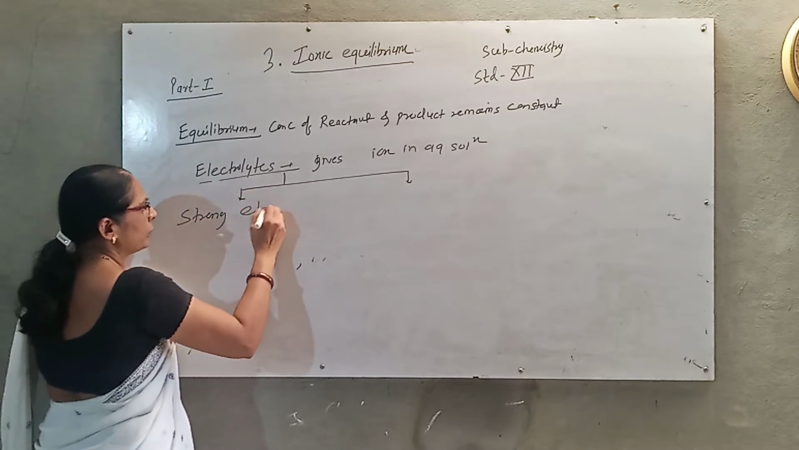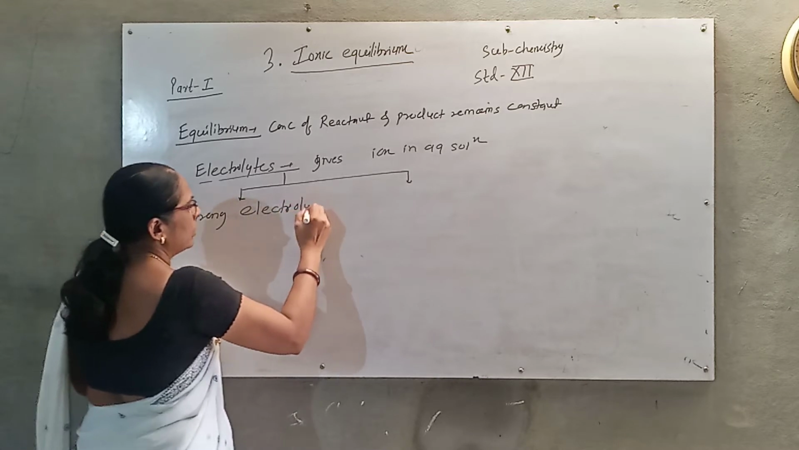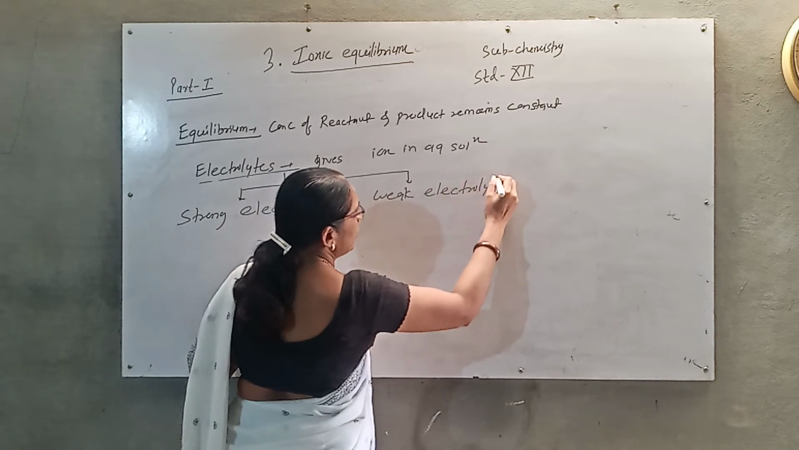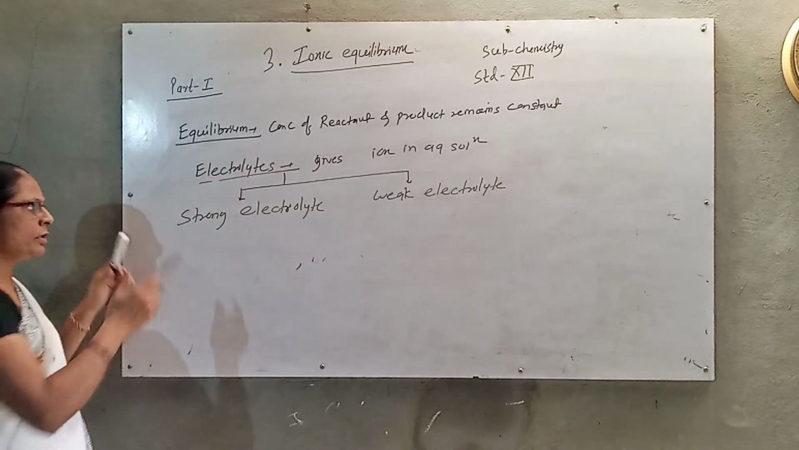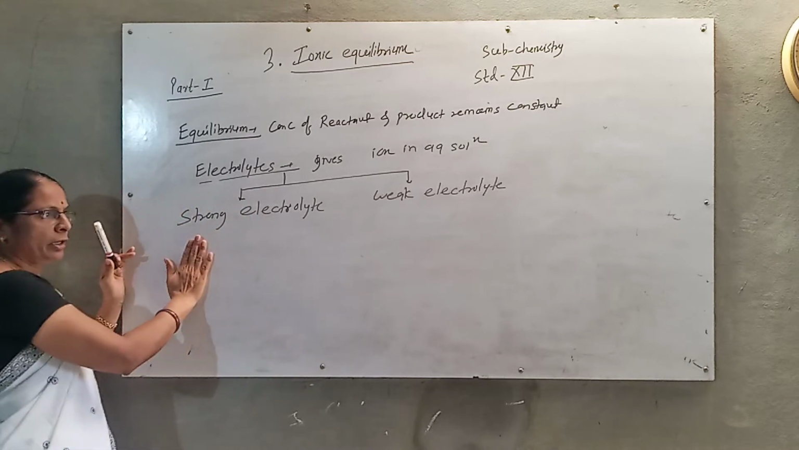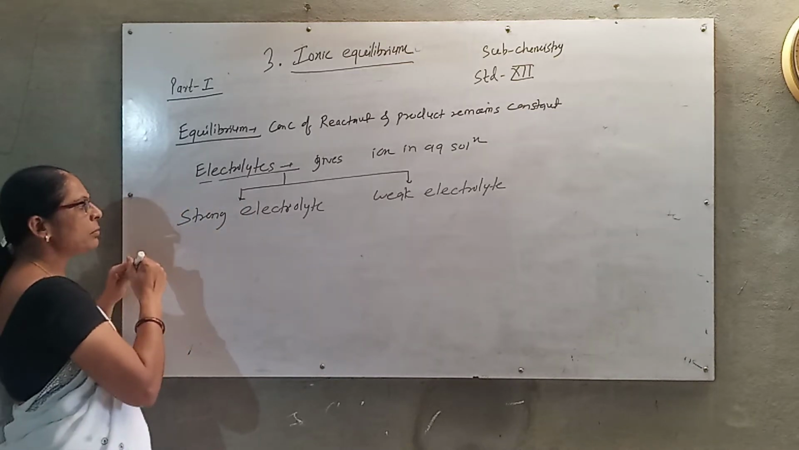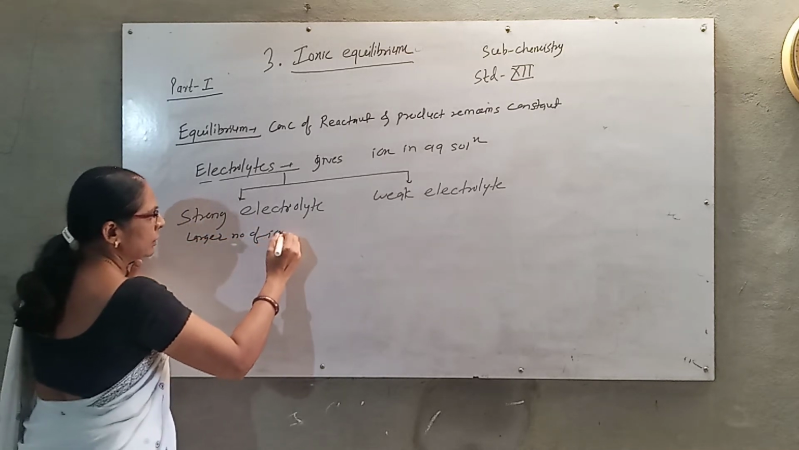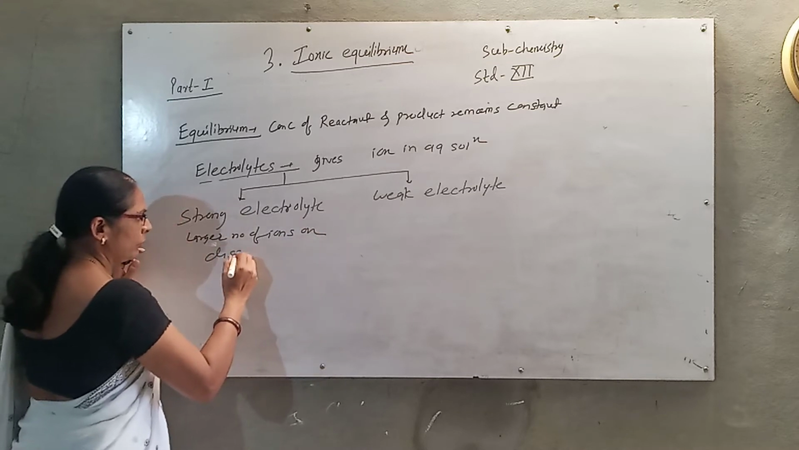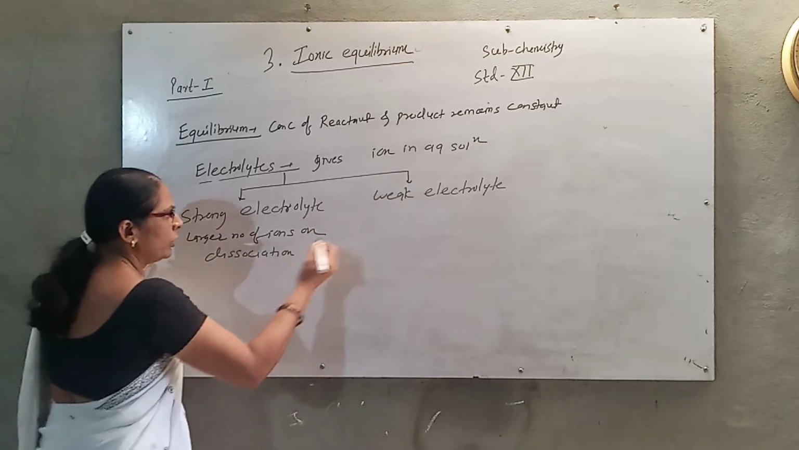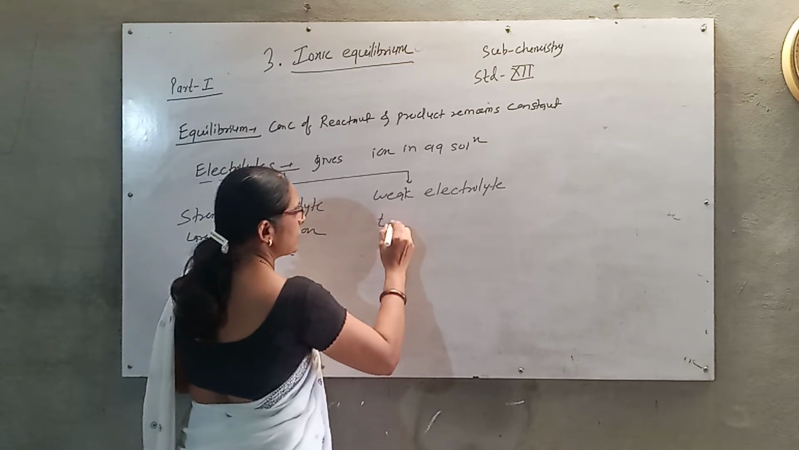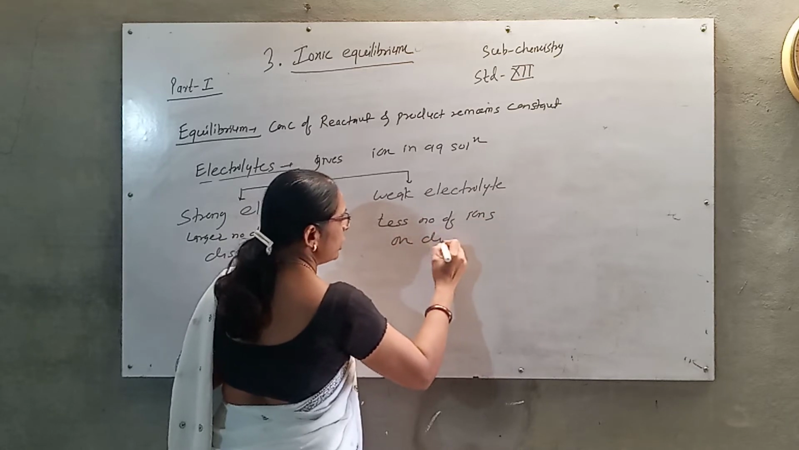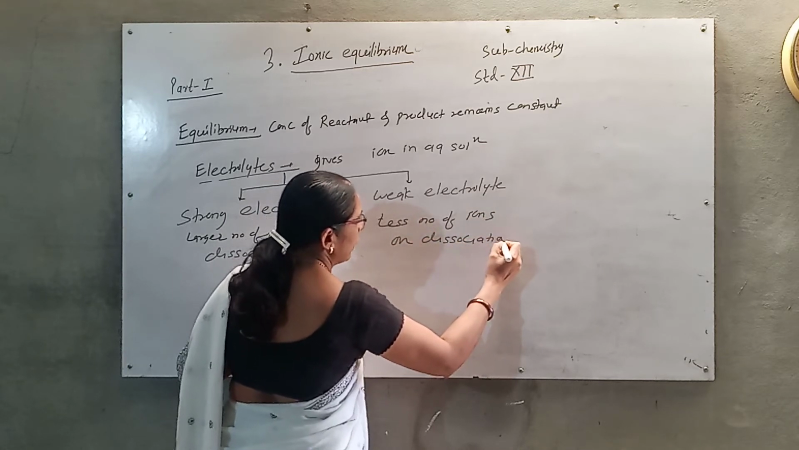Strong electrolyte and weak electrolyte. So when I say strong electrolyte, the strong electrolytes are the substances that are completely dissociated and therefore they give a large number of ions on dissociation. The weak electrolytes give less number of ions on dissociation.